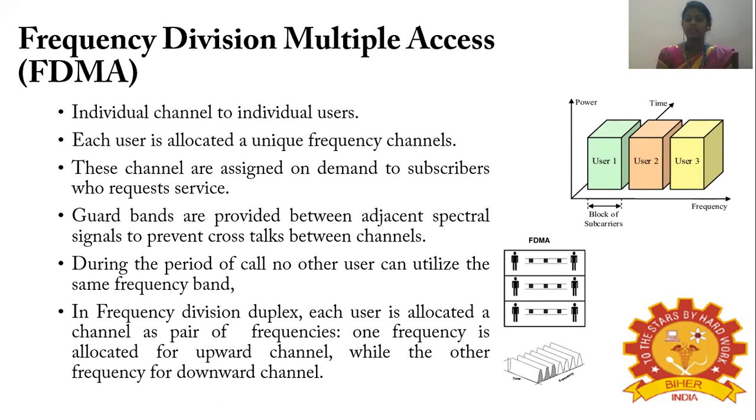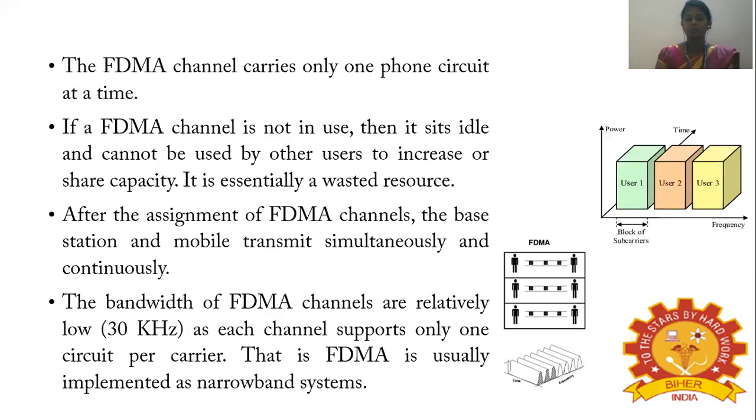In frequency division duplex, each user is allocated a channel as a pair of frequencies. One frequency is allocated for the upward channel and the other frequency is used for the downward channel. The FDMA channel carries only one phone circuit at a time. If an FDMA channel is not in use, that is, if no call is being made through this FDMA channel, then it sits idle and cannot be used by other users to increase system capacity.